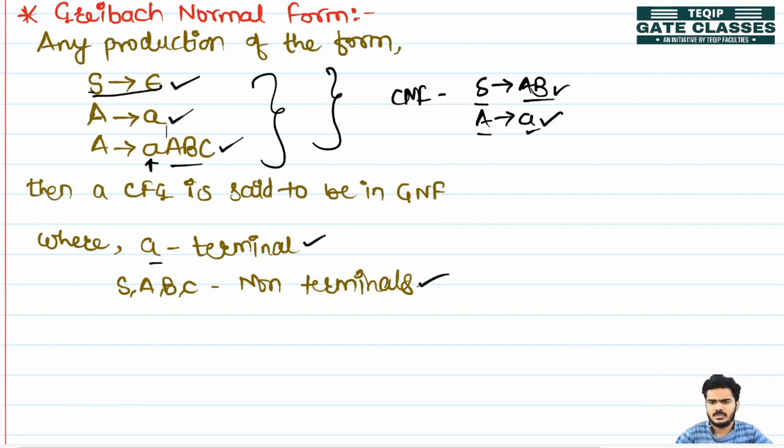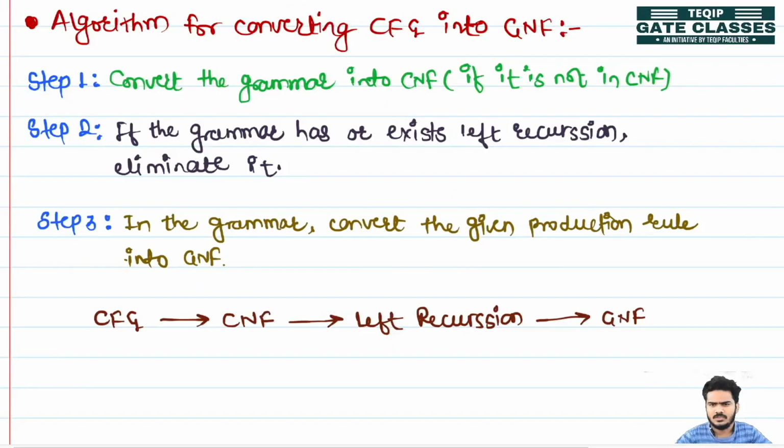Okay, so let's see the conversion algorithm of CFG into GNF. The very first step says to convert the grammar into CNF. Given a CFG grammar, if that grammar is not in CNF form, then we have to convert it into CNF.